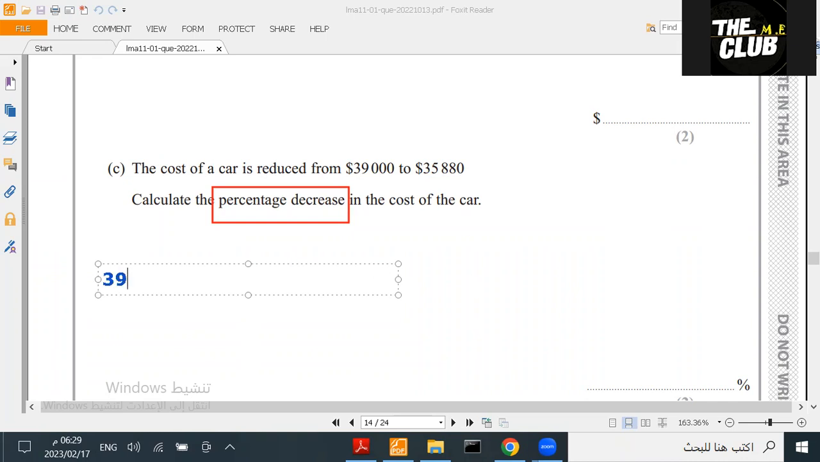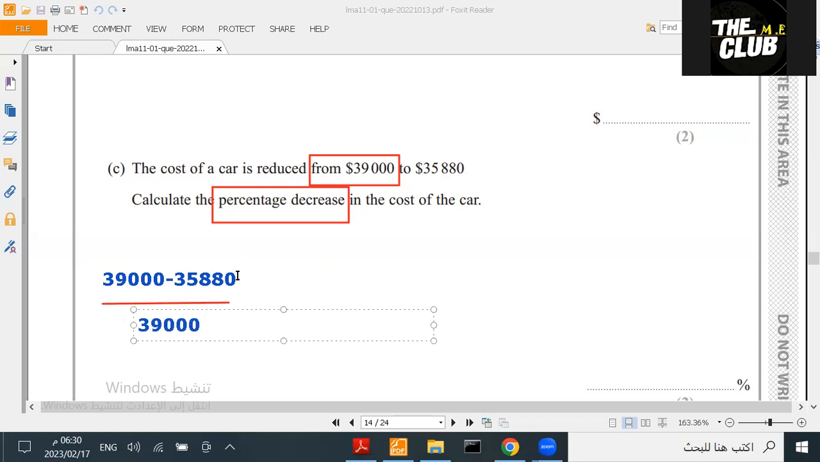تمام؟ معناها نقول له 39,000 minus 35,880 and then I'll divide by the original. من الأوريجينال عندي؟ Which one is the original here? The original is this one. From. So it's this one. So I'm going to divide by the original. I always divide by the original in percentage change. After this, I multiply it by 100 because I need a percentage. يعني بعد ناخذ الناتج هذا multiplied by the 100 and you will get the answer.